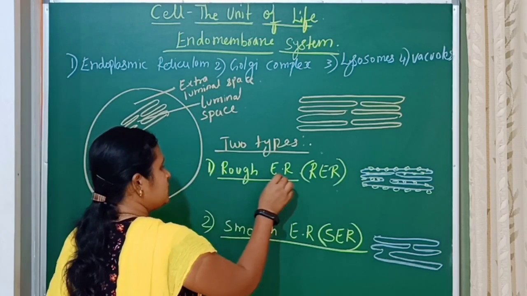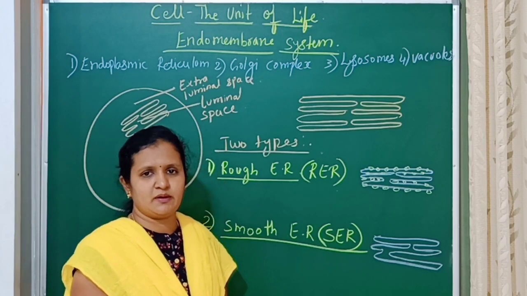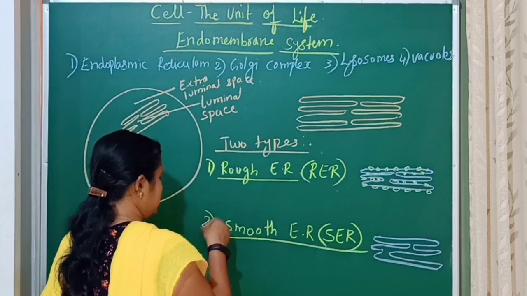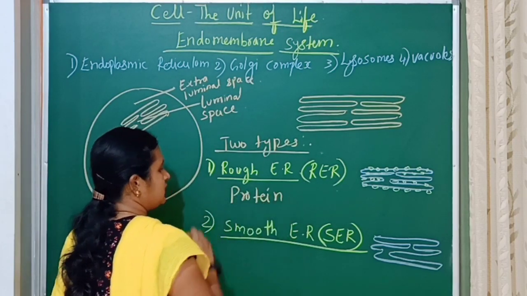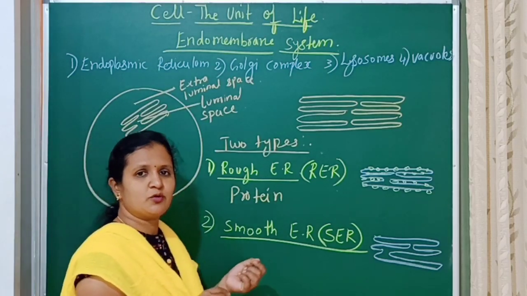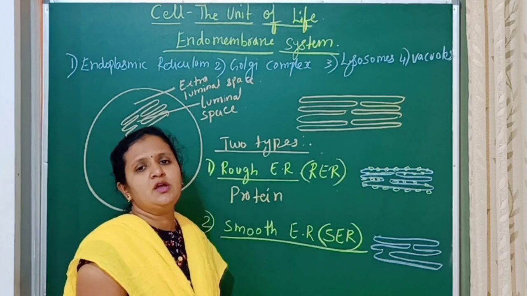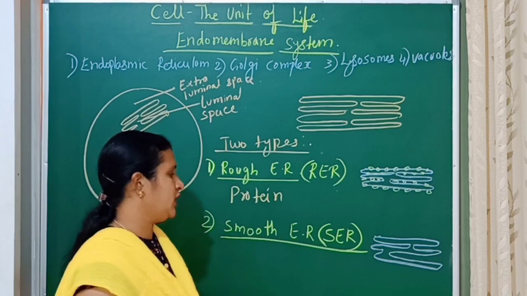The rough endoplasmic reticulum is generally an extension of the nuclear membrane, attached to the nucleus, and it is involved in the synthesis of protein. Hence you can observe more rough endoplasmic reticulum in the cells which are actively involved in the synthesis of protein.